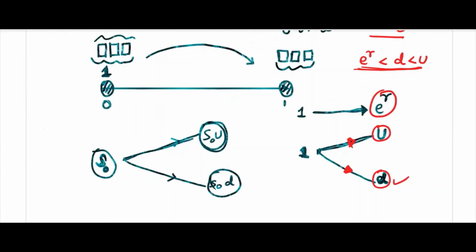So if I get d, then I will get a profit d minus e power r. If it goes up to u, in our example it was 44, I will make a profit because u and d both are greater than e power r. So I can make a positive profit without spending anything from my pocket here.